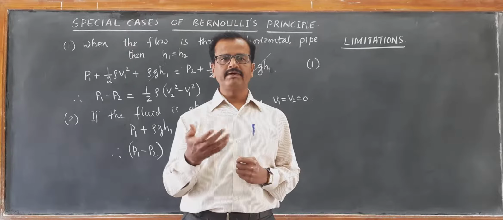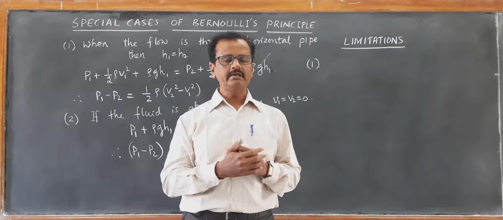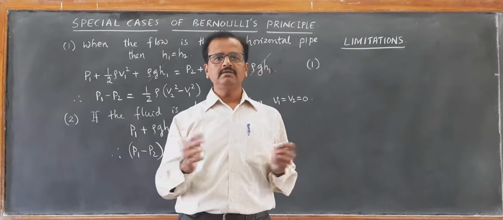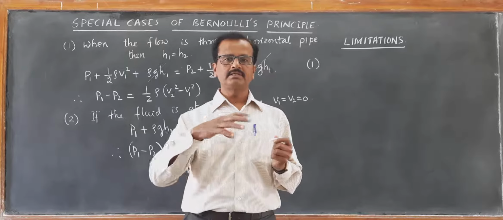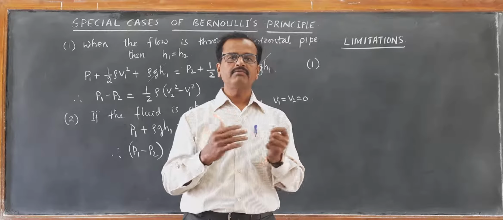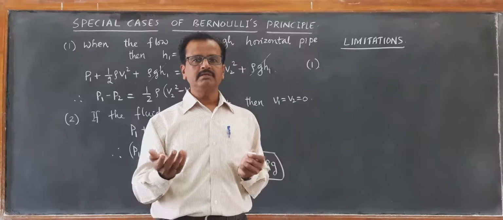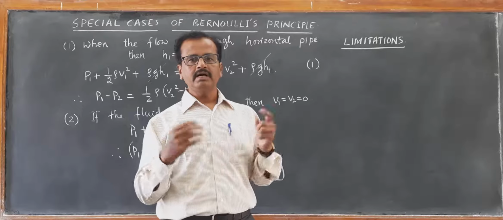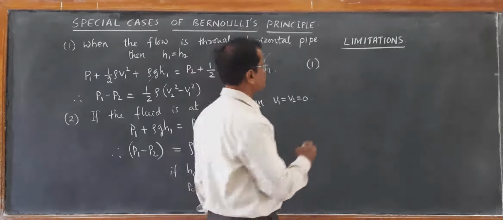If the flow of fluid is unsteady or turbulent, then Bernoulli's principle is not valid, because when the flow is turbulent, there will be a lot of variations in the pressure. Therefore, Bernoulli's principle is not applicable for unsteady or turbulent flow.